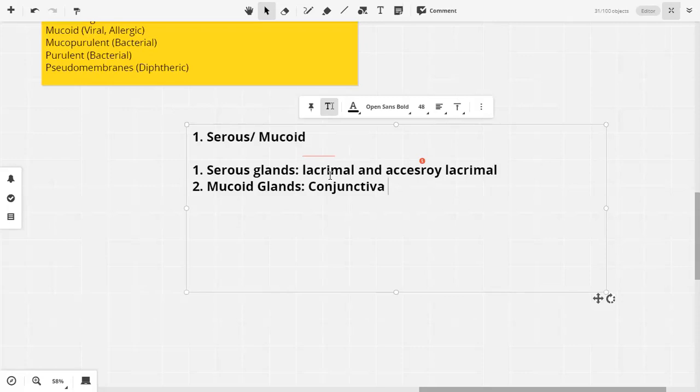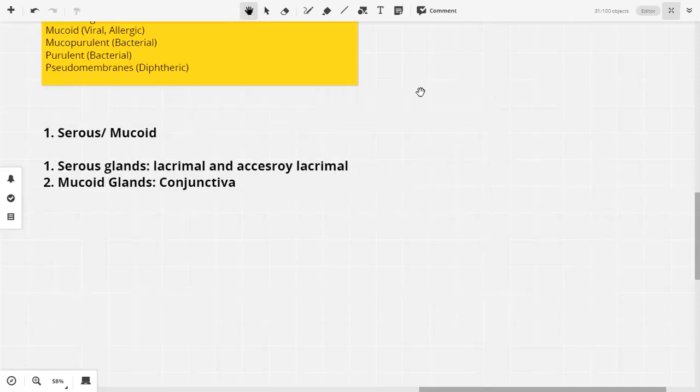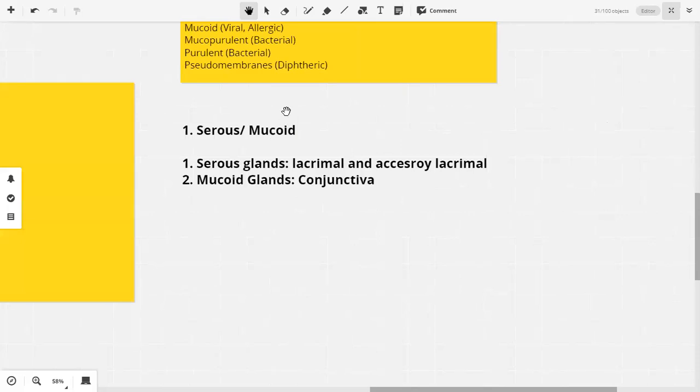So if the conjunctiva is inflamed specifically, you know that mucus glands are present in the conjunctiva and it does not have any serous glands. That is why in conjunctivitis the discharge will either be mucoid, mucopurulent or purulent. It cannot be serous because of the absence of these glands. ये चीज आपने याद रखनी है because it can come to you in an MCQ form.